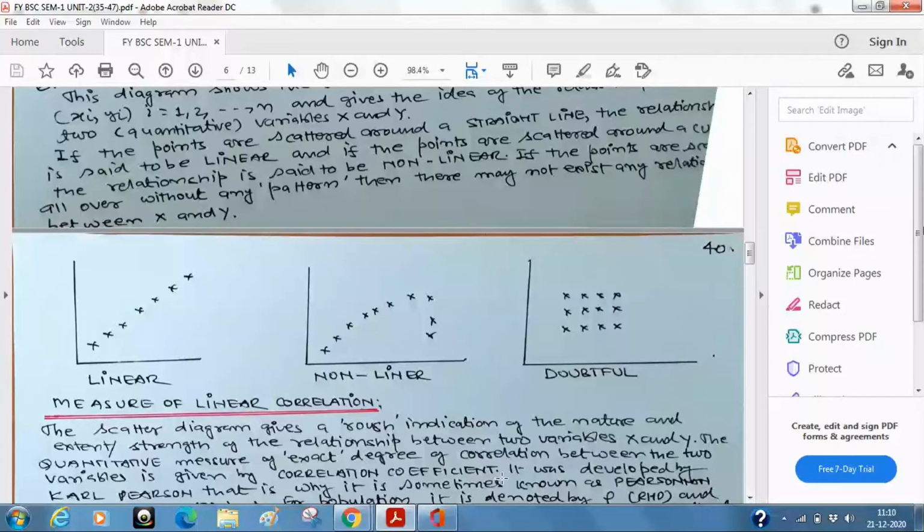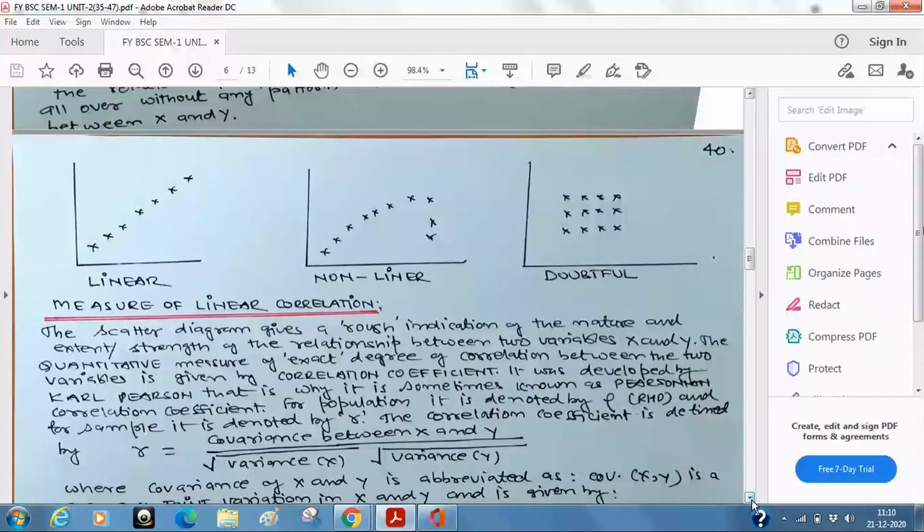So this gives me an idea, and I want to know the exact extent of the relationship. This is a great name, Karl Pearson. All of you should remember this name always, as long as you are a student of statistics. He has contributed a lot, and therefore in the literature this is sometimes known as the Pearsonian coefficient of correlation, in honor of Professor Karl Pearson. That is why it is sometimes known as the Pearsonian correlation coefficient.